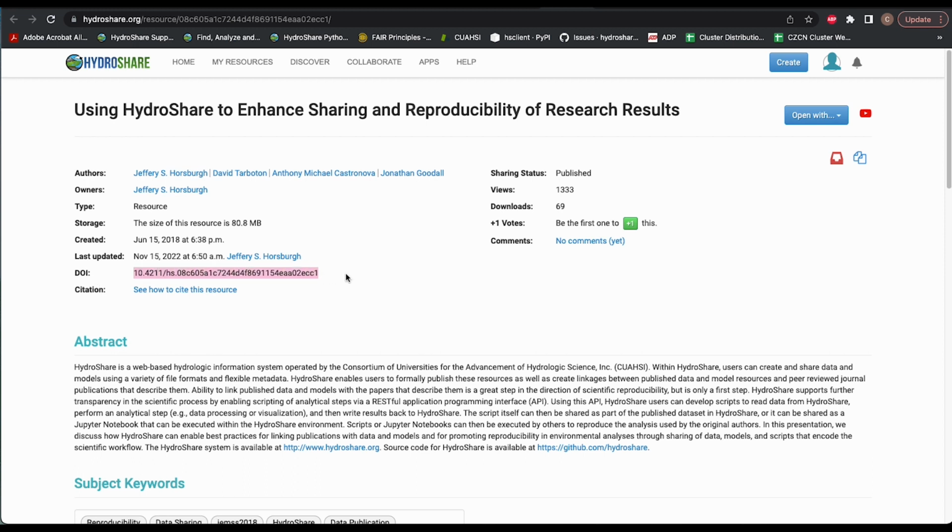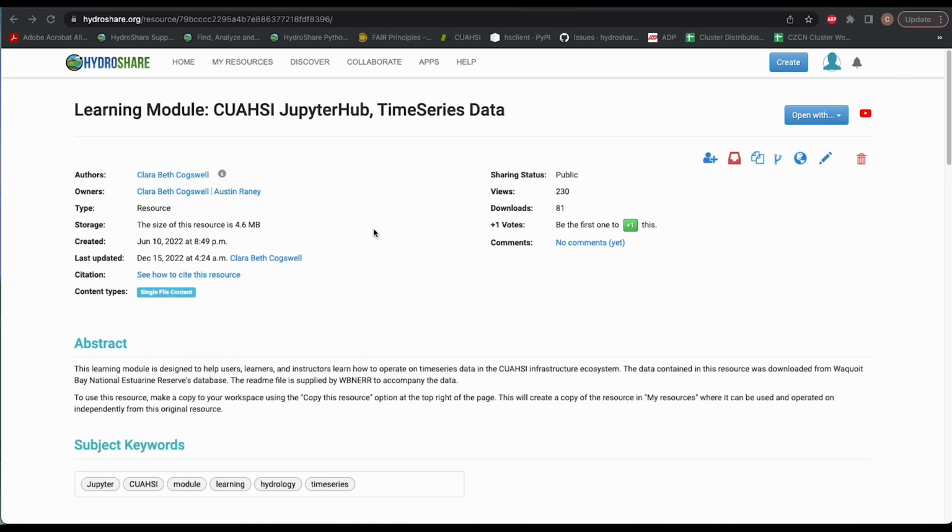In order to request publication on a resource, the resource must meet several criteria. The resource must be public, the title must be at least 30 characters long, the abstract must be at least 200 characters long, there must be at least 3 subject keywords that describe the resource, and the resource must also conform to community guidelines and be domain relevant.